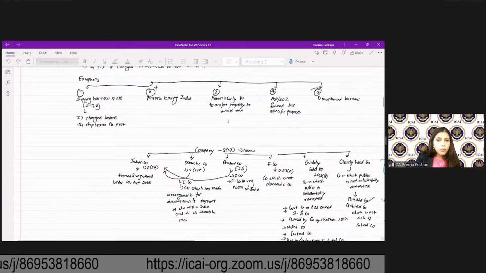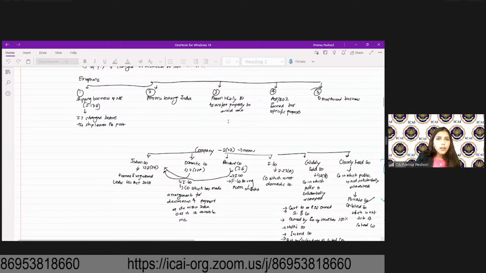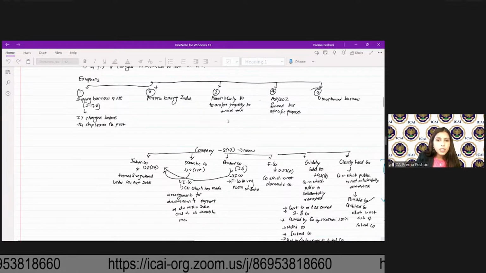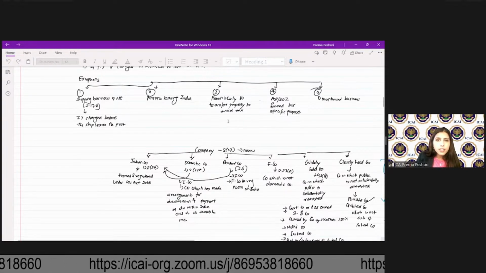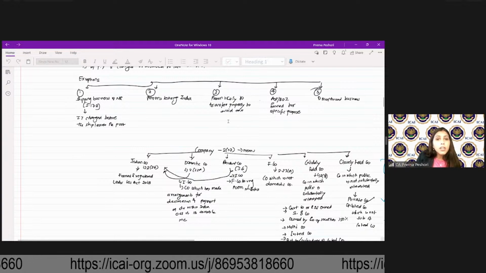So this is all about the basics. Any questions you have, any doubt you have, you can ask me. Yes, students. Then the concept of capital versus revenue receipt.